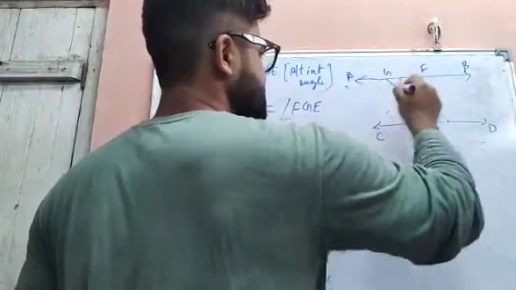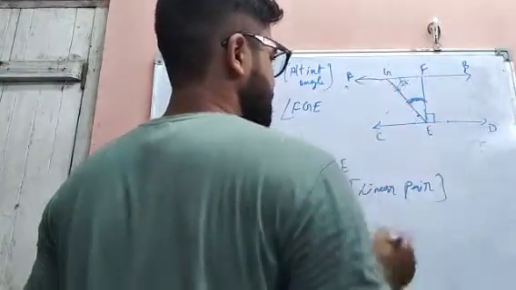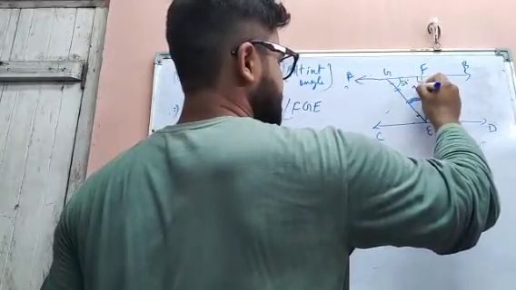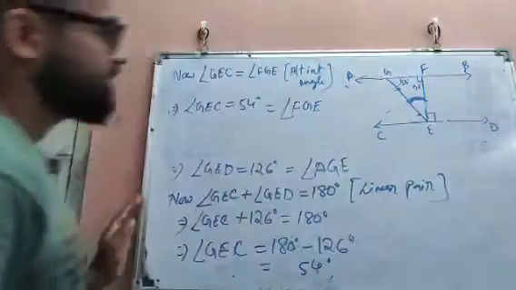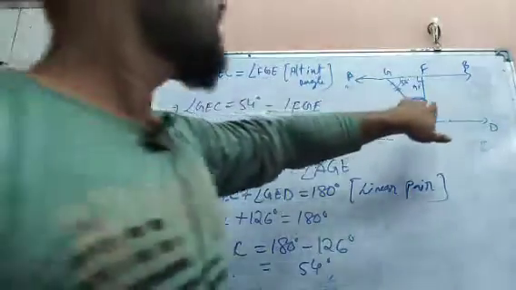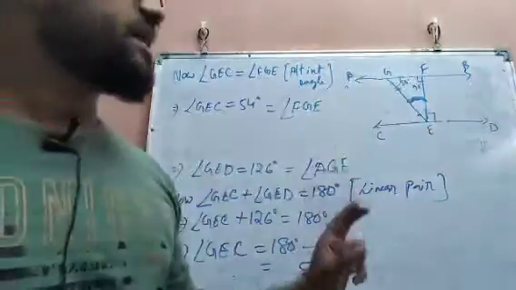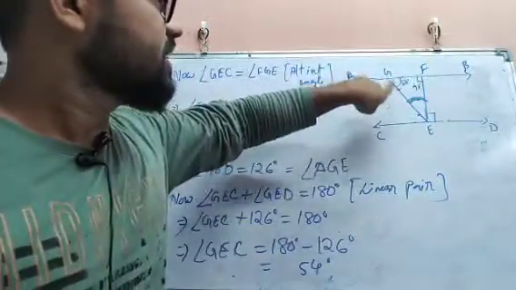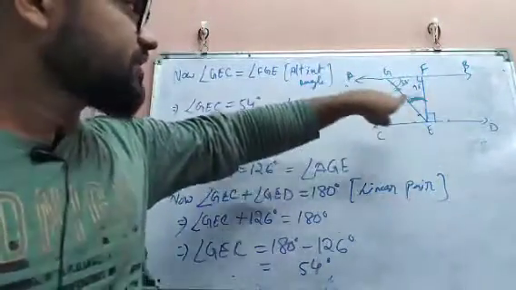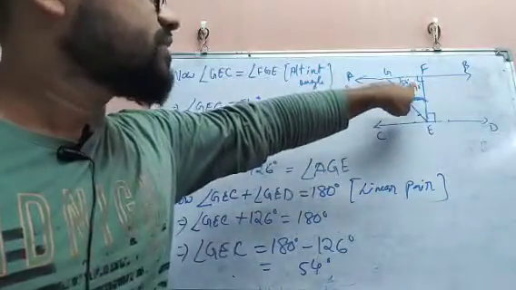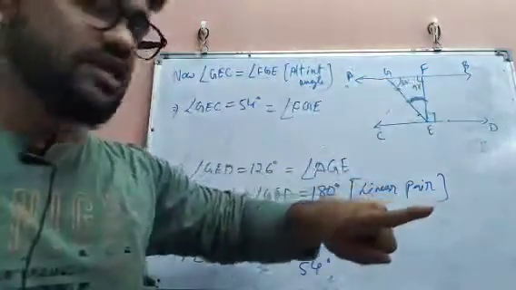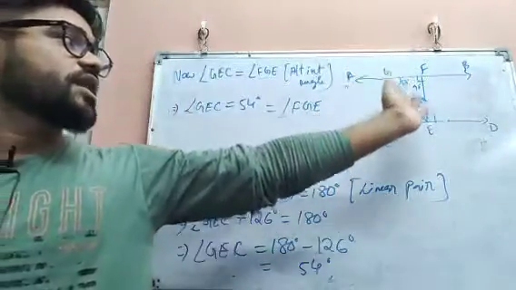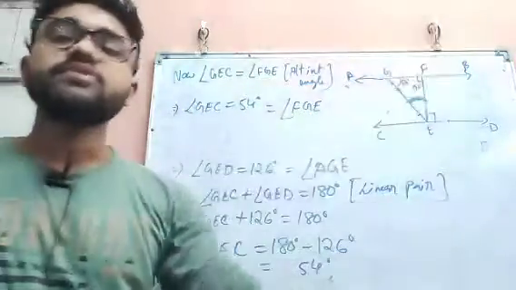We got this angle as 54 degrees, and this angle is 90 degrees. So simply we can get that angle by applying the angle sum property of a triangle, because for triangle FGE, two angles are given, 90 and 54 degrees. So another angle can be found by subtracting from 180 the sum of these two given angles.